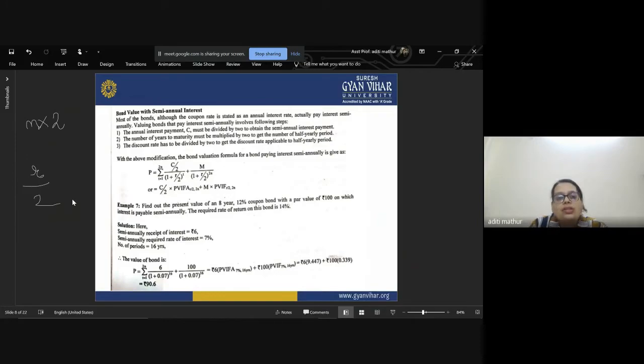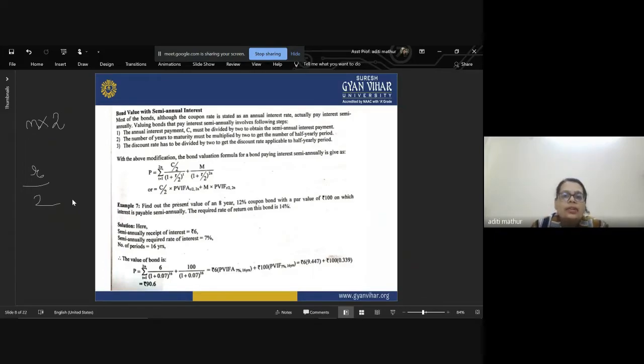The example says to find the present value of an 8-year 12% coupon bond at the par value of 100, on which interest is paid semi-annually. The required rate of return on this bond is 14%.